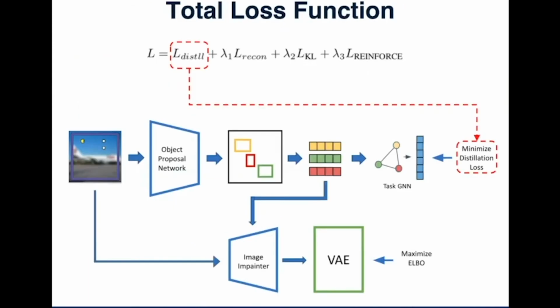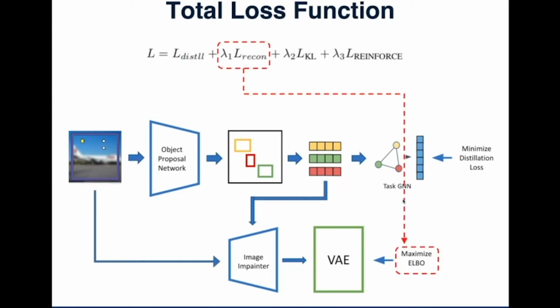Finally, this is the whole pipeline of our model. And our total loss function consists of several terms. Let me explain them one by one. The first term is L distillation, which I just explained above. This is the distillation loss based on the task.